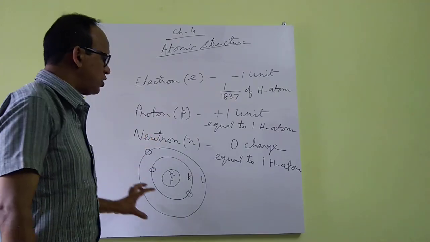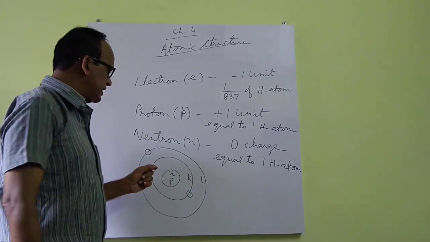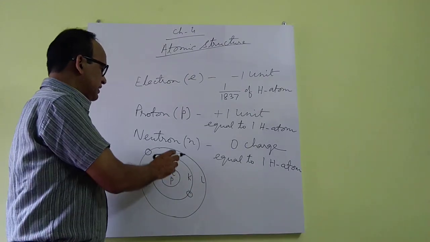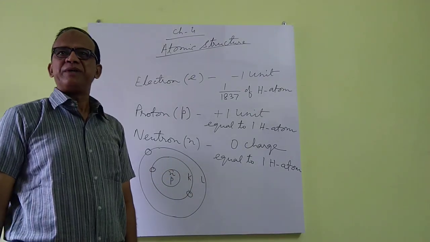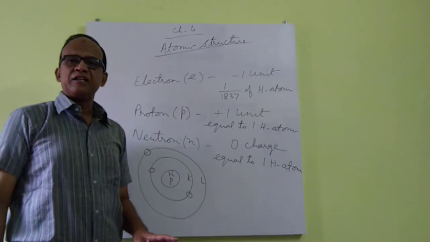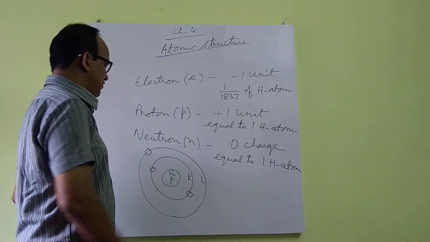Just like a solar system, the sun in the center and planets revolve around the sun in fixed orbits. Okay? So this is the model of an atom.